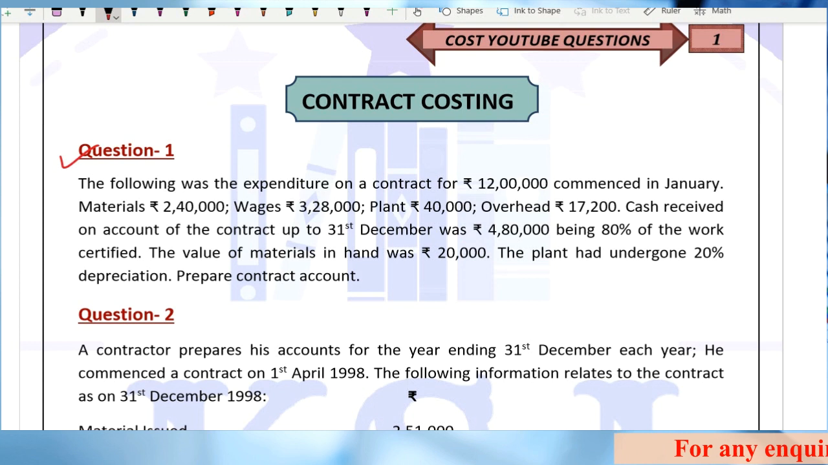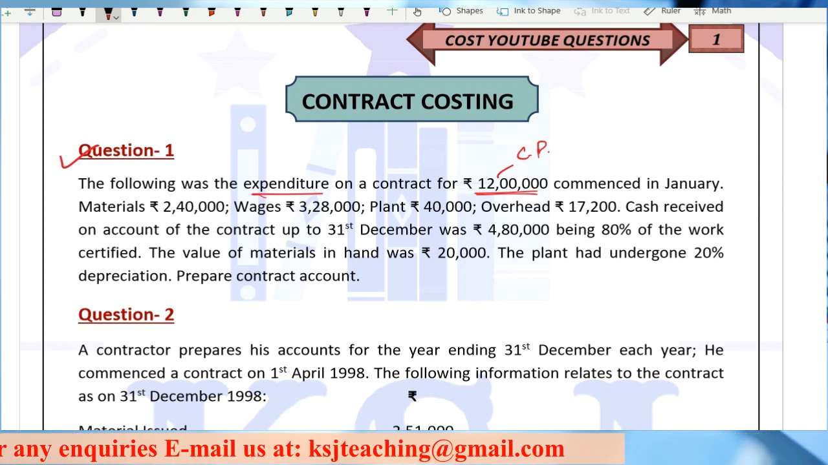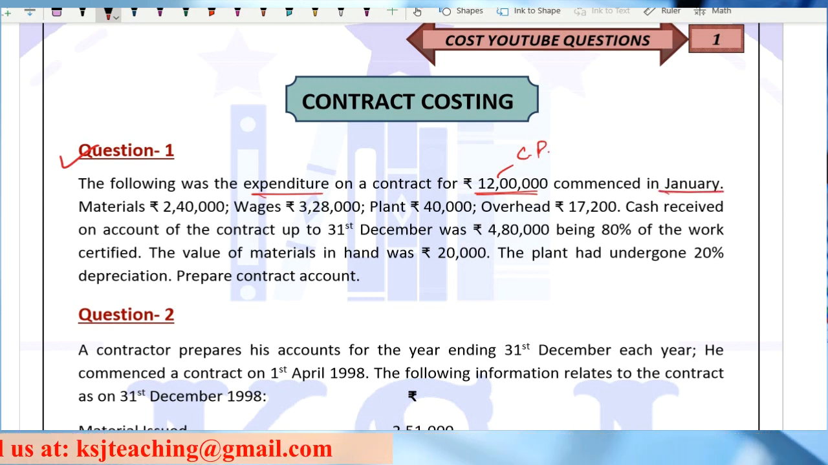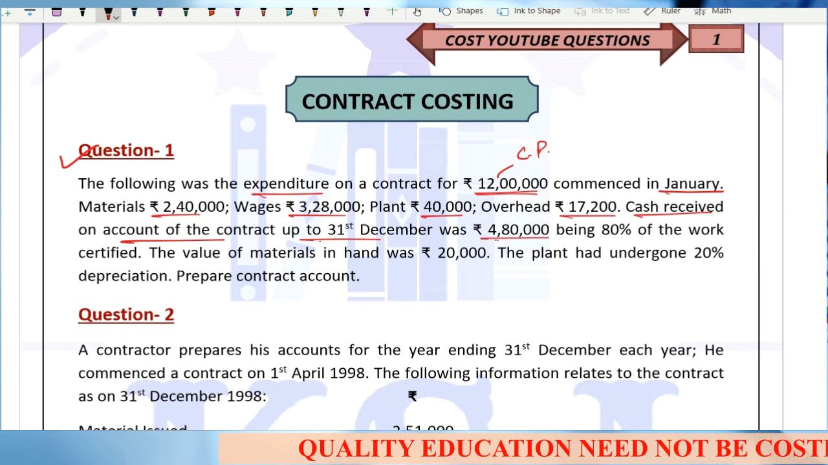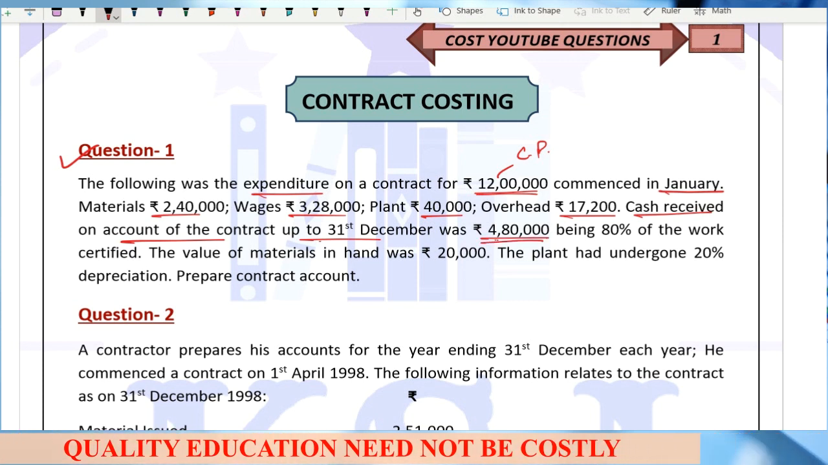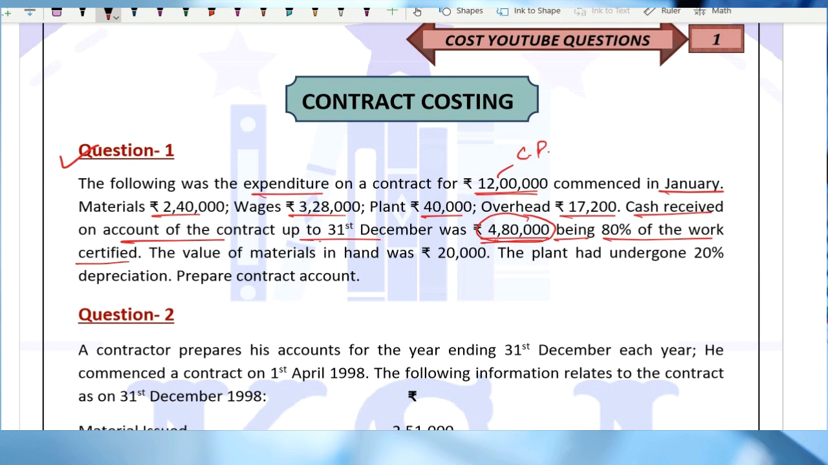The following was the expenditure on a contract for rupees 12 lakh. That is, this is your contract price. Commenced in January. Materials 2,40,000, wages 3,28,000, plant 40,000, overhead 17,200. Cash received on account of the contract up to 31st of December was 4,80,000. This is the amount of cash received, being 80% of the work certified. Whatever we have received, this 4,80,000, is 80% of the work certified.